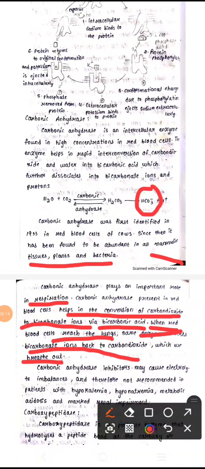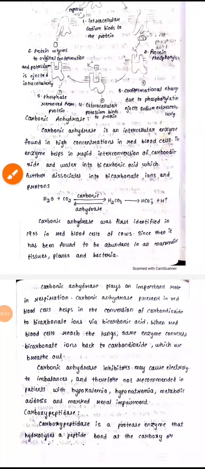There may be imbalances sometimes. So they will be getting hypokalemia and hyponatremia, metabolic acidosis, renal impairments.